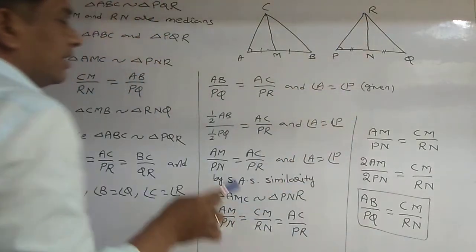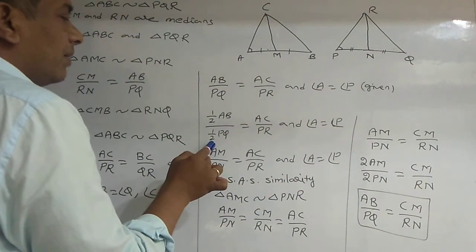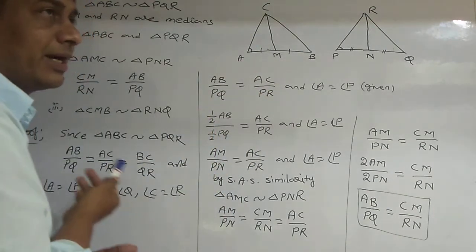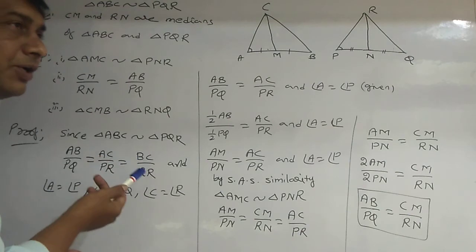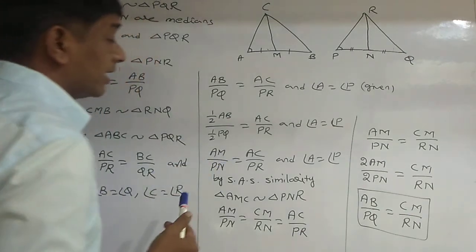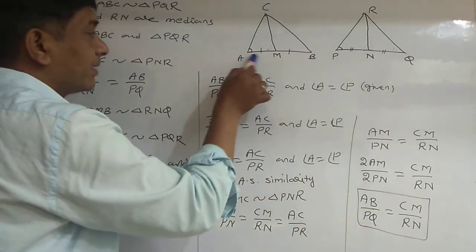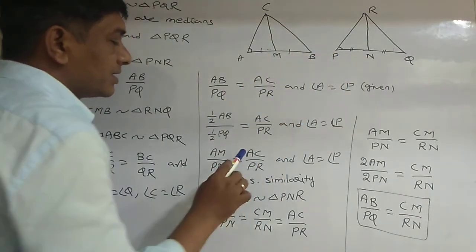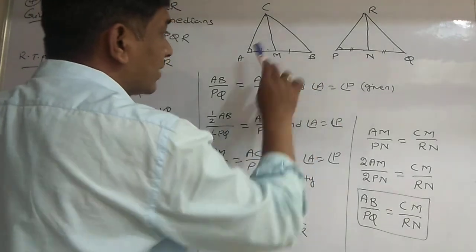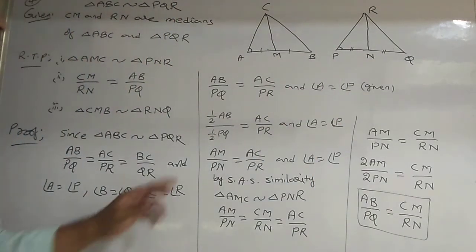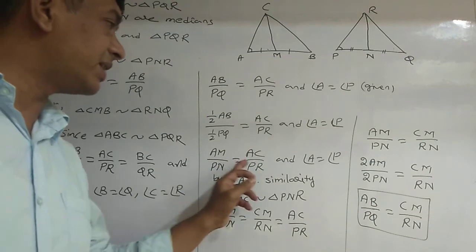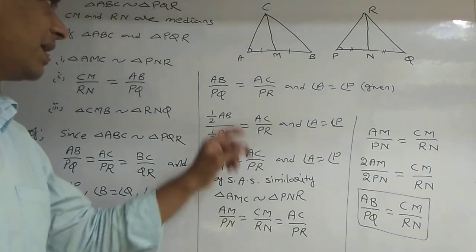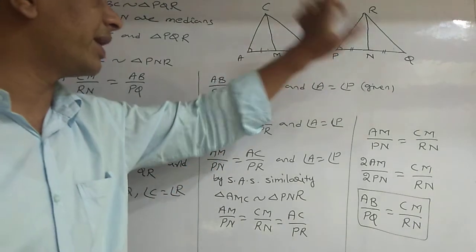Now half of AB by half of PQ is equal to AC by PR, because I am dividing the numerator and denominator equally, so it will balance. Half of AB is nothing but AM, and half of PQ is nothing but PN, equal to AC by PR, and also angle A is equal to angle P. By SAS similarity, two sides' ratios are equal and their included angle is equal. So by SAS similarity, triangle AMC is similar to triangle PNR.